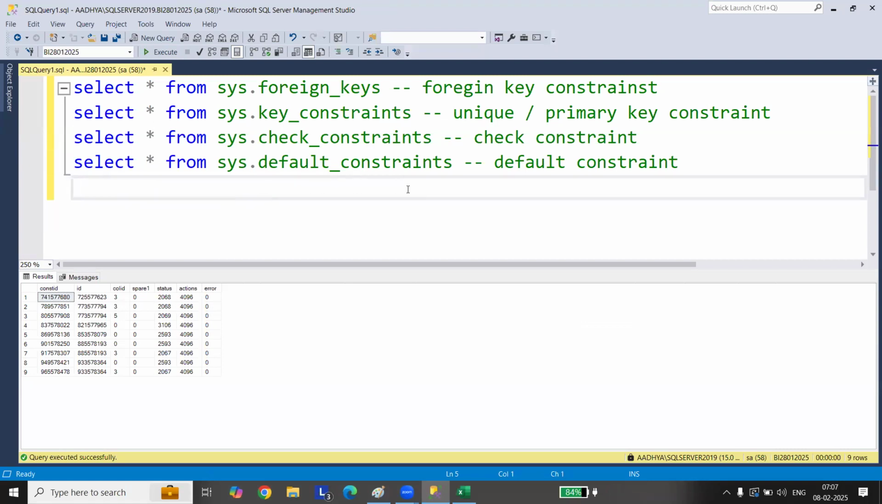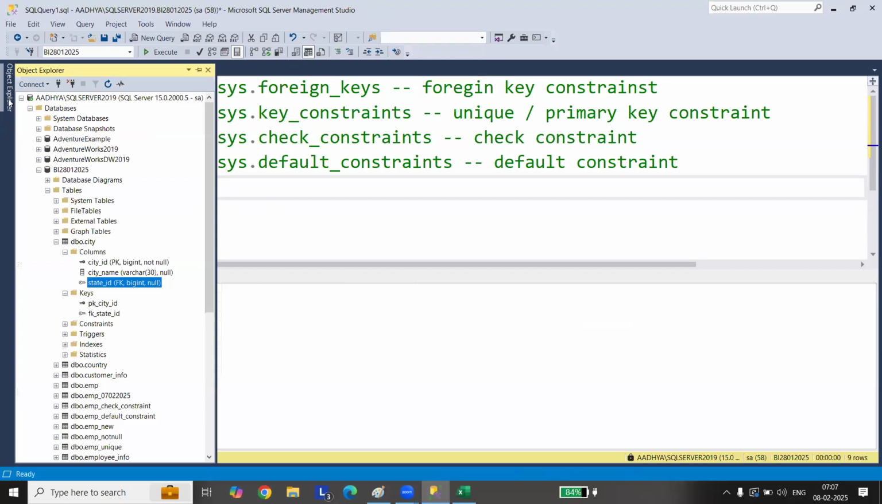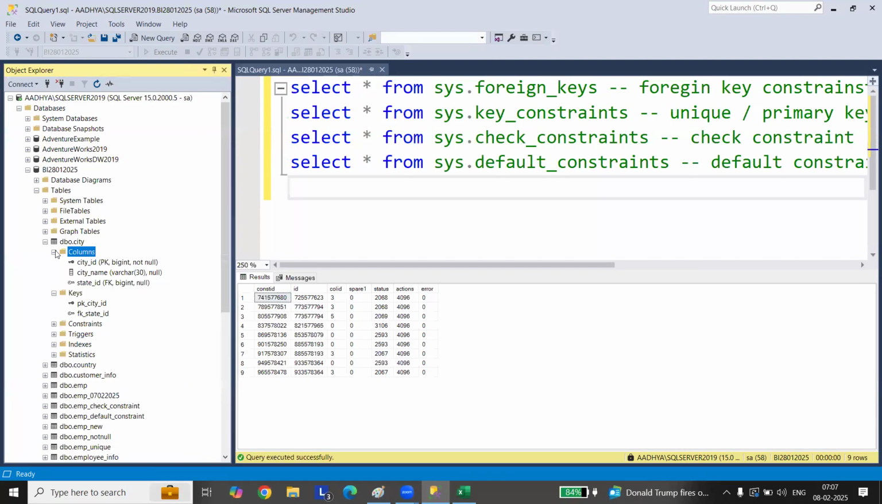The next question is, how do you identify whether the primary key or foreign key is created on the table? You have to go to the table, open it, click on the columns, and you'll find these keys here. Only for primary key, foreign key, and unique key you'll find them under keys, because these are given as keys.